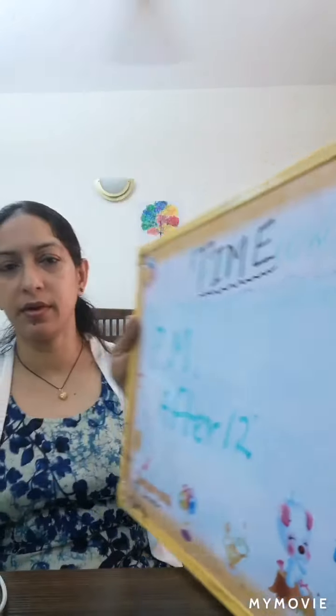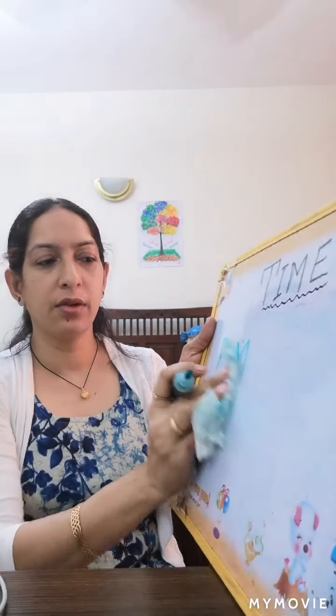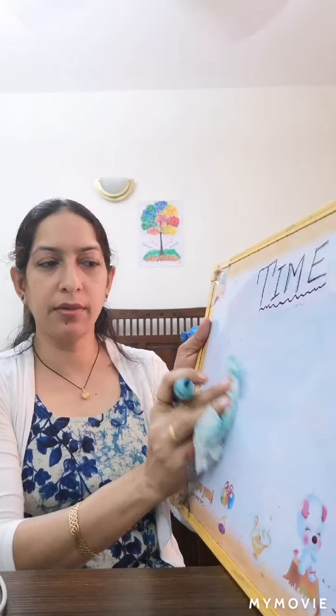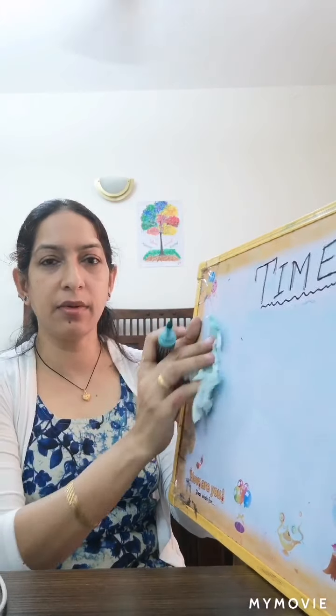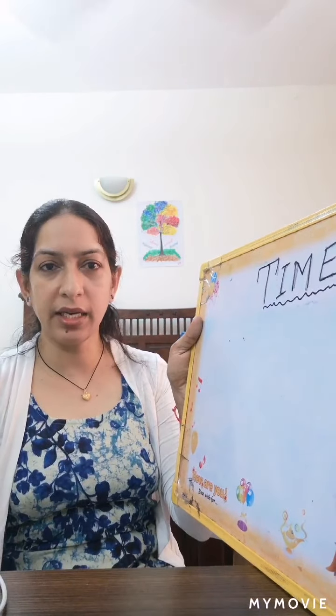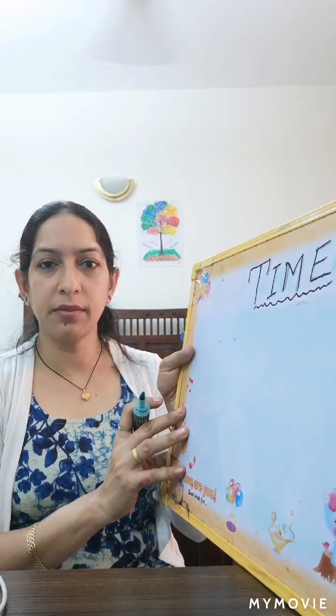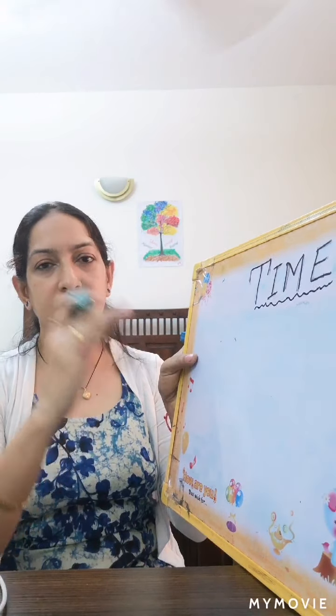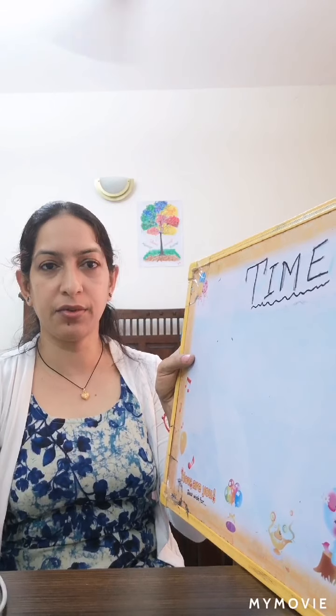Okay, after 12. So AM is from 12, the night after 12, till 11:59, or before 12. Then PM starts after 12 till the night before 12. Okay.